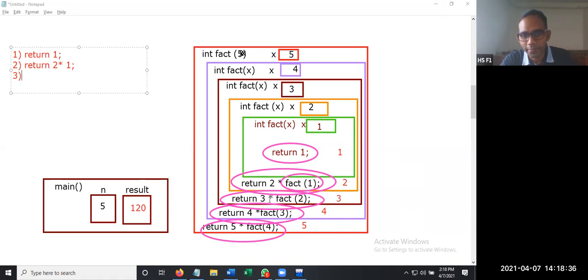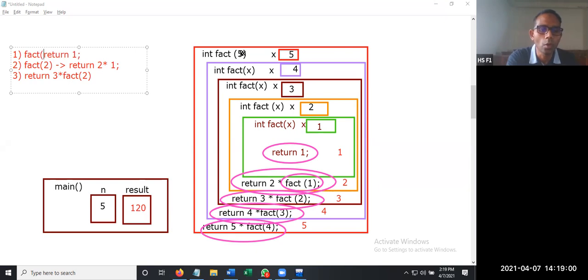Here you are having the third step. Return 3 into fact of 2. What is fact of 2? Fact of 2 is return 2 into 1. So this is fact of 1 and this is fact of 3. So return 3 into fact of 2. What is fact of 2? 2 into 1. So that is 2.